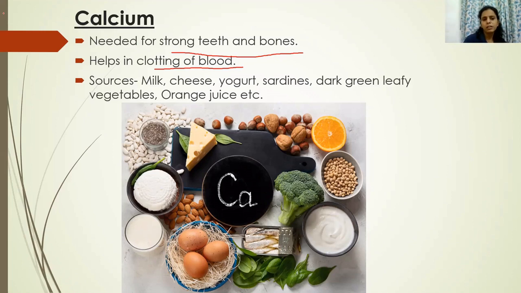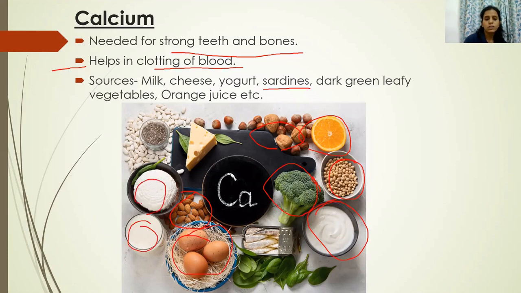Sources: milk, cheese, yogurt, sardine. Sardines are actually a type of fish. Then dark green leafy vegetables, orange juice, etc. Here in the picture you can see nuts. There are almonds, then we have walnuts, citrus fruit. These are soya seeds. Soya seeds are also rich in calcium. We have broccoli, yogurt. Then we have eggs, milk.